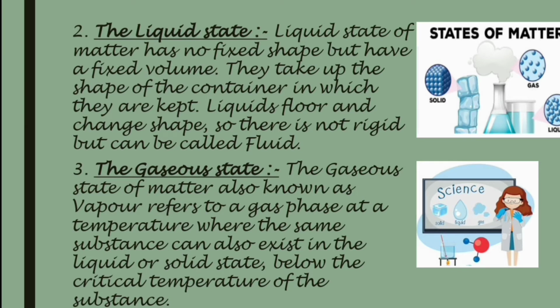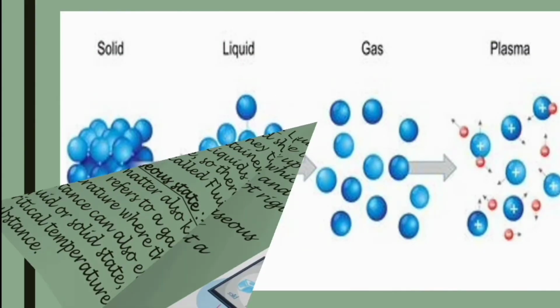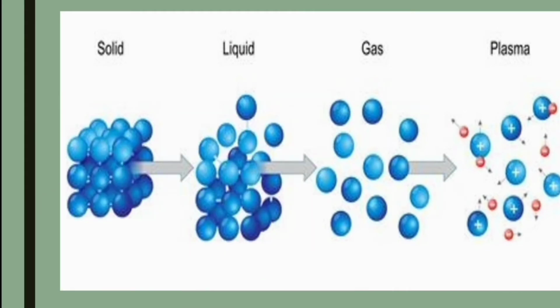The gaseous state of matter, also known as the vapor, refers to a gas phase at a temperature where the same substance can also exist in the liquid or solid state below the critical temperature of the substance. You can see the three states of matter in the image aside. Now, one more image has been given to explain all three states of matter.